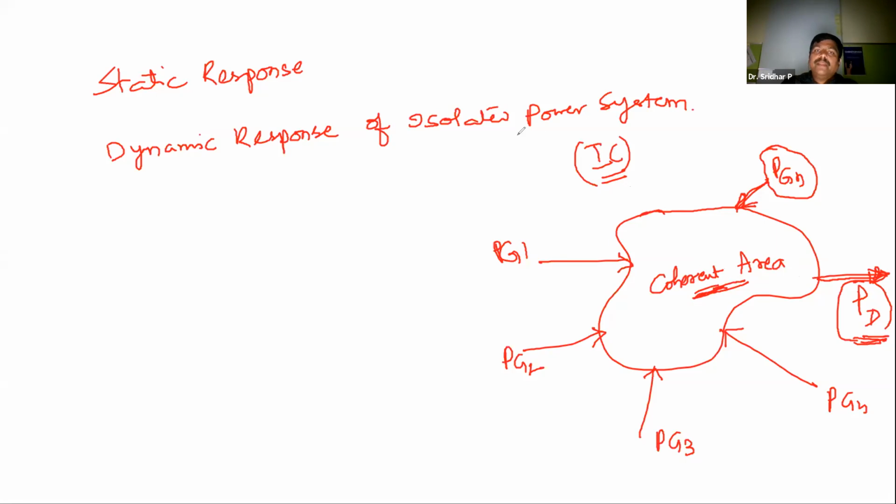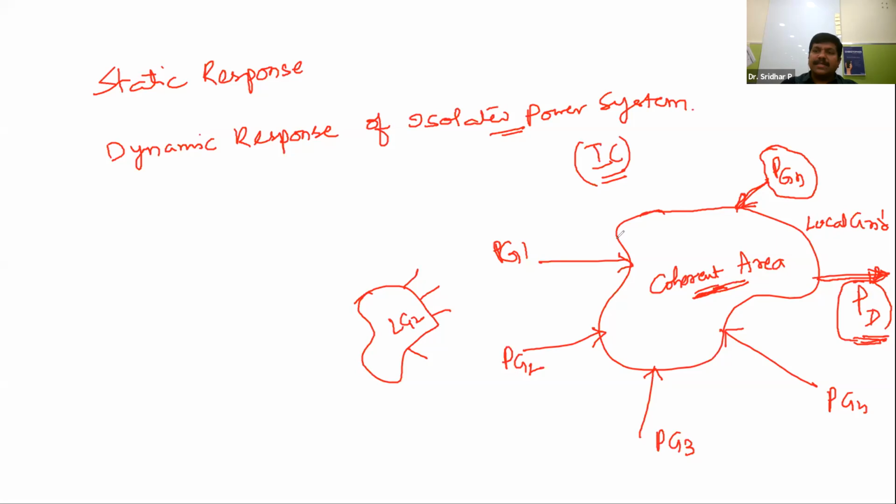In isolated power systems, this is nothing but the local grid. Let me call this the local grid. Like this, you may find another local grid connected with different generating stations. Is there any connection between local grid 1 and local grid 2? No, there is no such connection. If coherent area 1 exists in isolation like this, it is called an isolated power system. An isolated power system means one simple power system, and it will have only one coherent area.